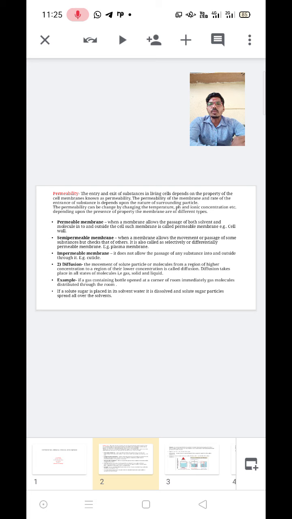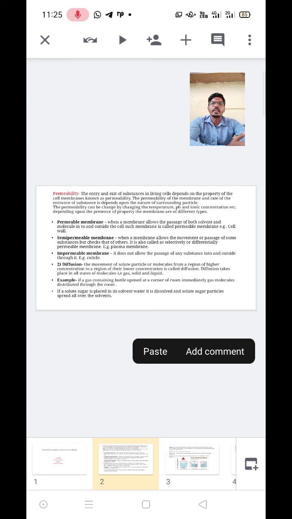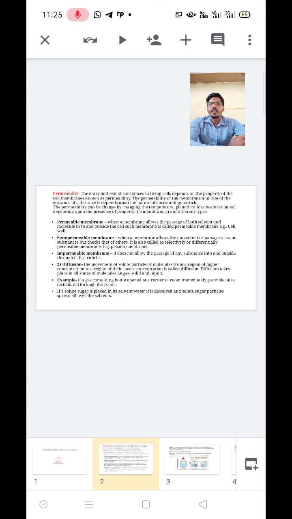Permeability means the entry and the exit of substances in a living cell depending on the property of the cell membrane. The permeability of the membrane and the rate of the entrance of substances depend on the nature of the surrounding particles. Permeability can be changed by changing the pH, the temperature, and the ionic concentration, depending upon the presence of the property. The membranes are of different types.